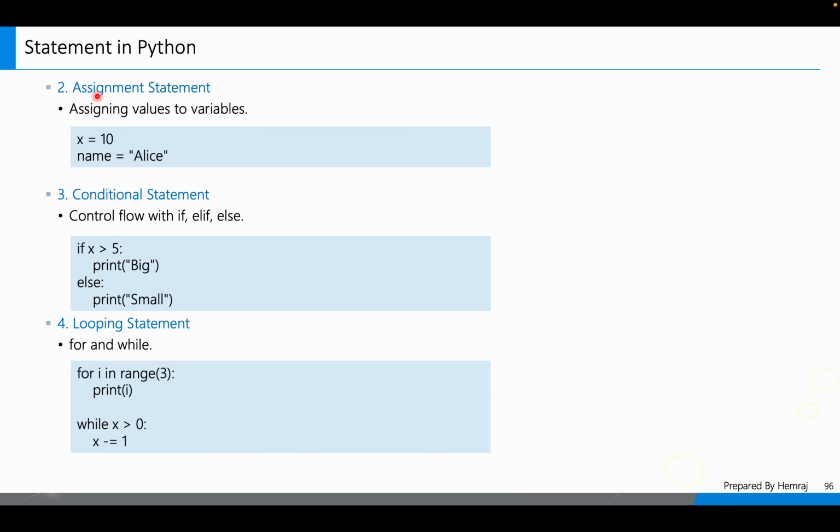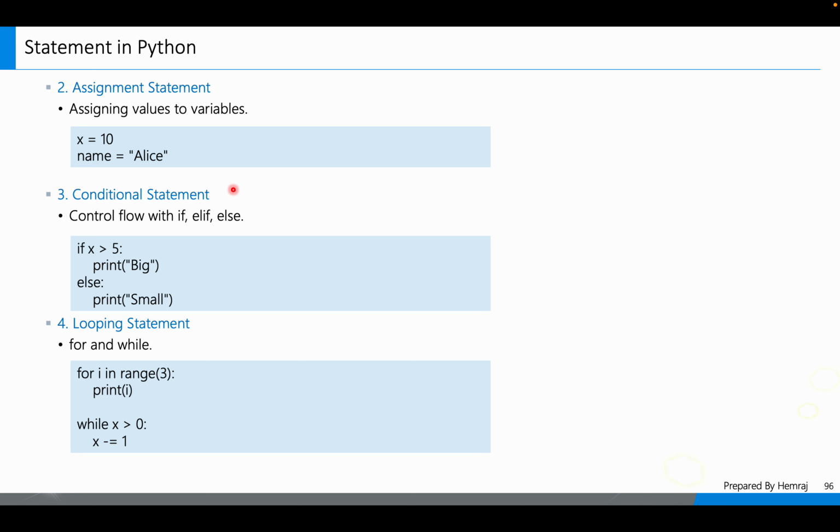The second type of statement in Python is the assignment statement, assigning values to variables, right? x is equal to 10, name is equal to Alice. These are assignment statements. The reason is that we assign a value to a variable. In this example, x is a variable, name is a variable, right? And we have assigned the values to the variables here.